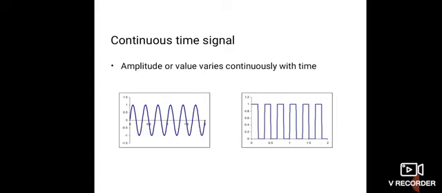So, amplitude or value varies continuously with time. Electrical signals derived in proportion with physical quantities such as temperature, pressure, sound, etc. are generally continuous signals. Some other examples of continuous signals are the sine wave, as I am showing in the figure, cosine wave, and triangular wave. The continuous time signal is represented by x(t), where x represents the shape of the signal and t shows that the variable is time.